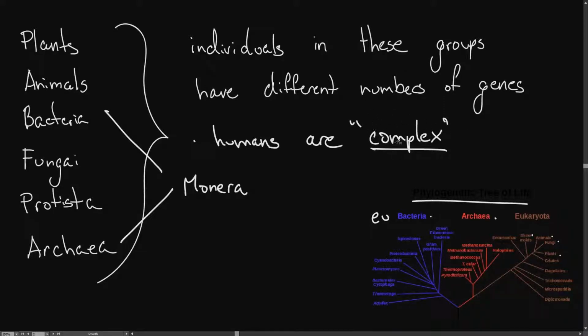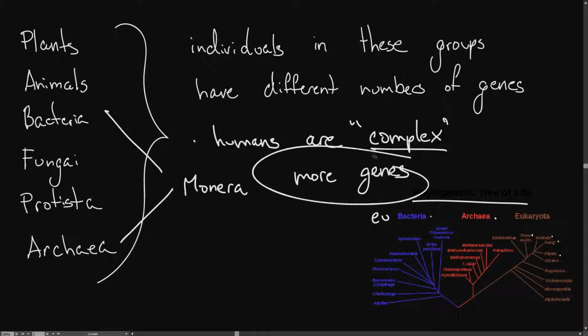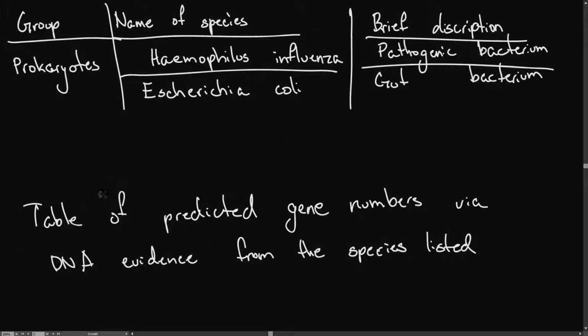But just saying that they're complex does not mean that they have more genes. So even though we refer to humans as being complex, that does not mean that humans have more genes than other forms of life, which we would refer to as being less complex. The rest of this video will be this table of predicted gene numbers via DNA evidence from the species listed.